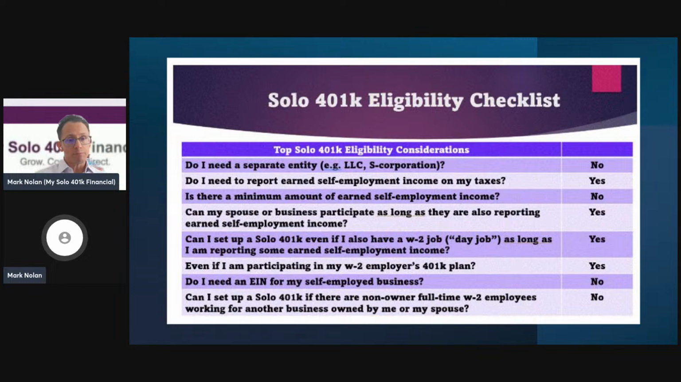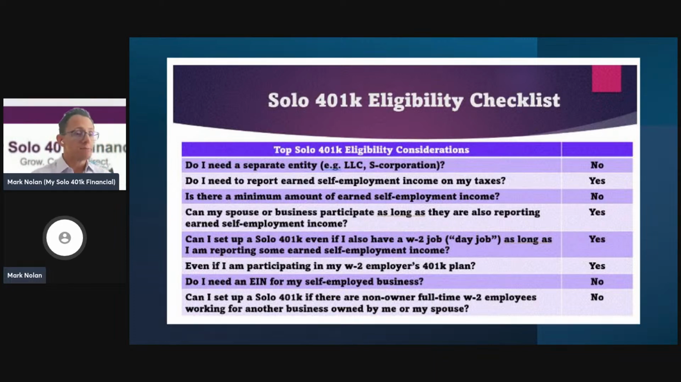You do need to be reporting self-employment activity. That's why it's called a solo 401k plan, because it's for those who are self-employed, and you have to be doing material services and reporting that net profit or loss. And yes, your spouse can also participate in the plan, as I discussed earlier. You can also participate in your daytime employer 401k plan and also continue to participate in your solo 401k plan.